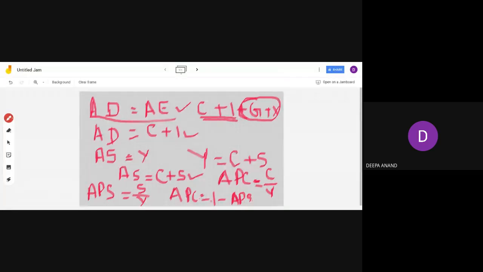Why? What is 1? The total national income. The total national income is depicted as 1. That 1 minus how much you save is equal to how much you consume. So what is the meaning of this particular equation? APC is equal to 1 minus APS. That means from the total income, if you deduct what you save, you will get APC.